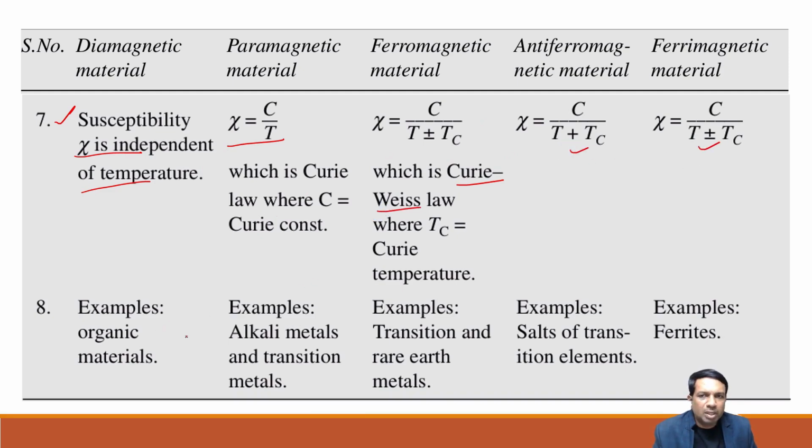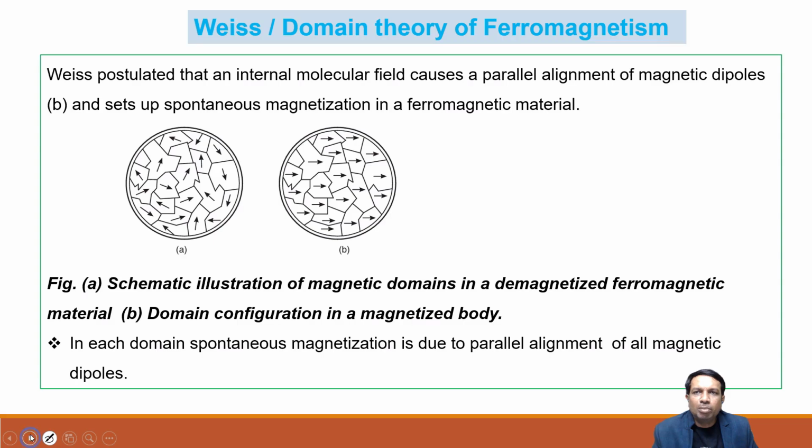When it comes to examples: alkaline metals and transition metals, transition and rare earth metals, salts of transition elements, and ferrites. So these are the different combinations, right?